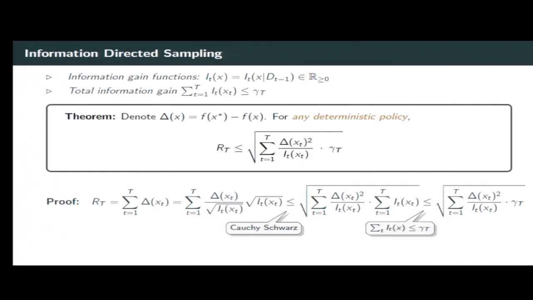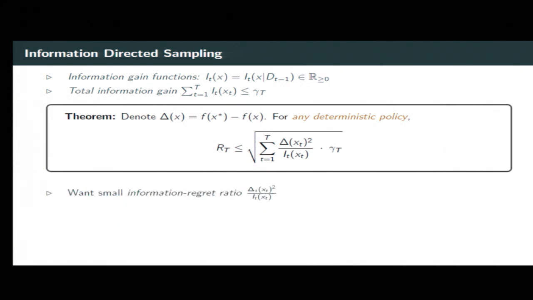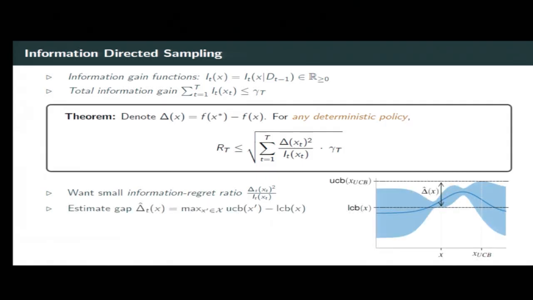And if you're familiar with the proof of the UCB algorithm, then that's exactly the technique which is also used there. Okay, so the theorem tells us that we want policies which have small information regret ratio. But we are not given this delta of x because it depends on the optimal action. But what we can do is, using confidence intervals, construct an upper estimate on the gap by taking the largest upper confidence bound on the domain minus the lower confidence bound at action x.